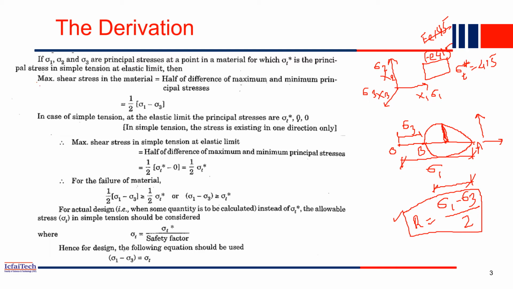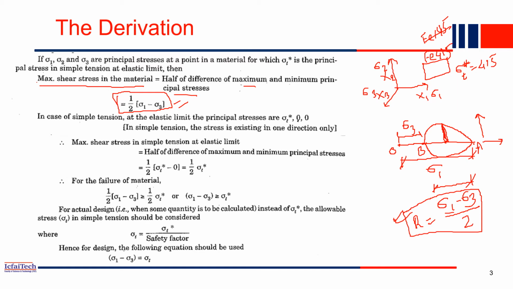So the maximum shear stress in the material is half of the difference between the maximum and the minimum principal stress. The maximum shear stress is half the difference between sigma 1 and sigma 3. That is the value, right? This is the same value that I have just derived from the Mohr circle. So this is the maximum shear stress of a particular material.